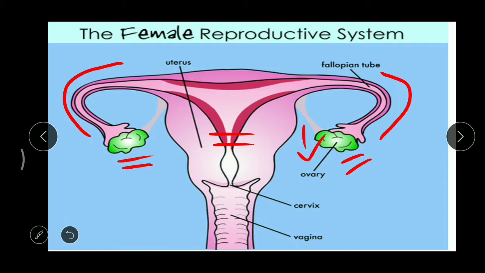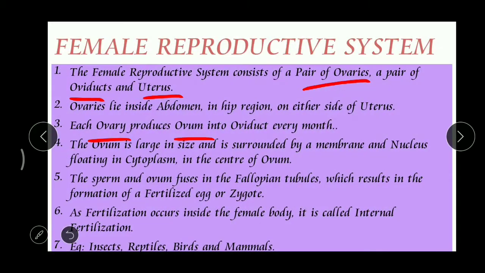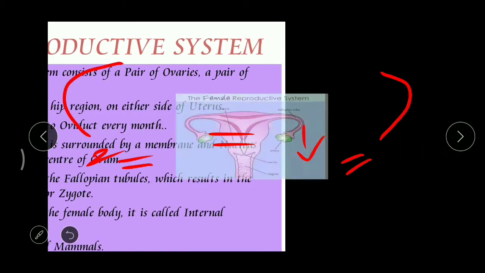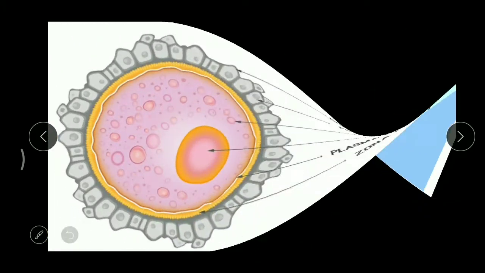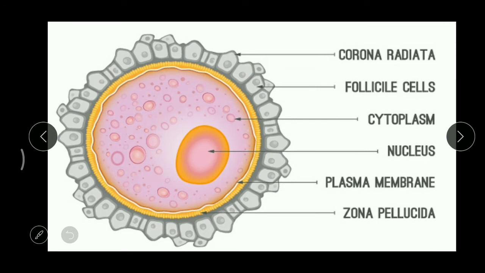Okay, the next month, this ovary releases. So every month, only one ovum is released by the female organism. Got it, children? Only once a month. And when we take this ovum, it is large in size, like a ball-like structure, which is covered by many layers.